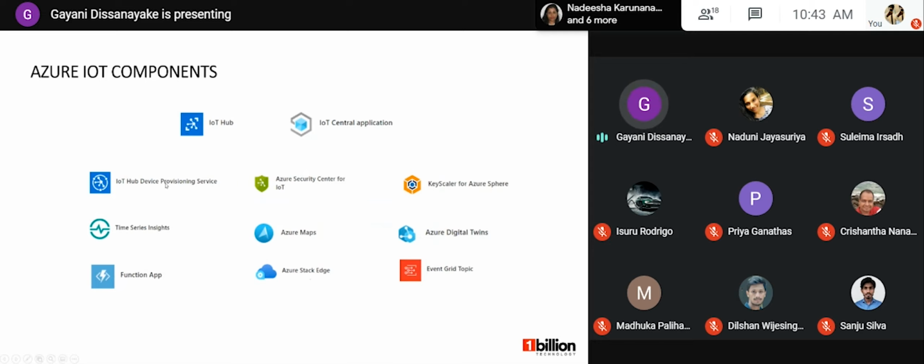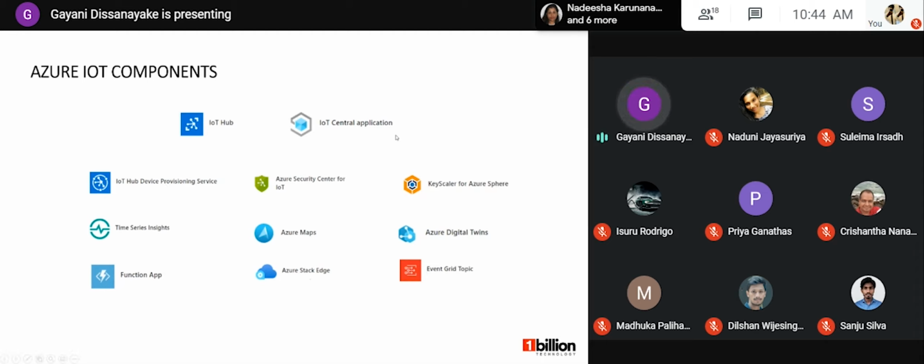In the next line, I have IoT Hub Device Provisioning Service, the Azure Security Center for IoT, and Azure Sphere. Those components are related to Azure IoT security. IoT Hub Device Provisioning Service, or DPS as we call it, provisions devices globally. The devices are automatically and securely connected to IoT Hub and provisioned with initial configuration.